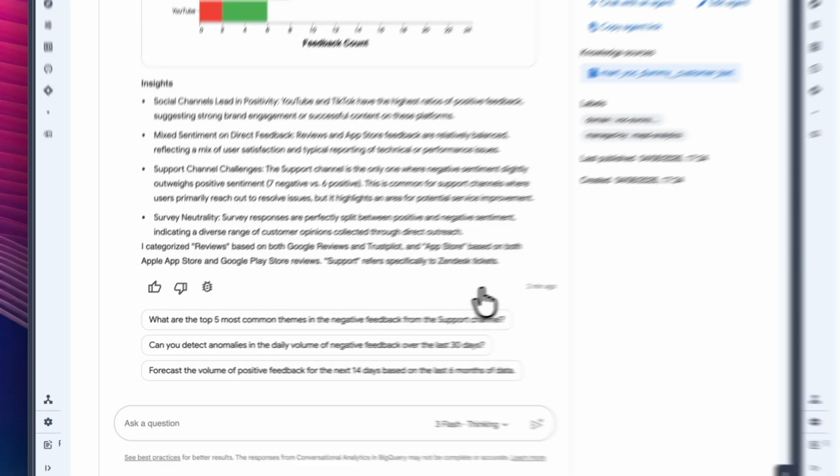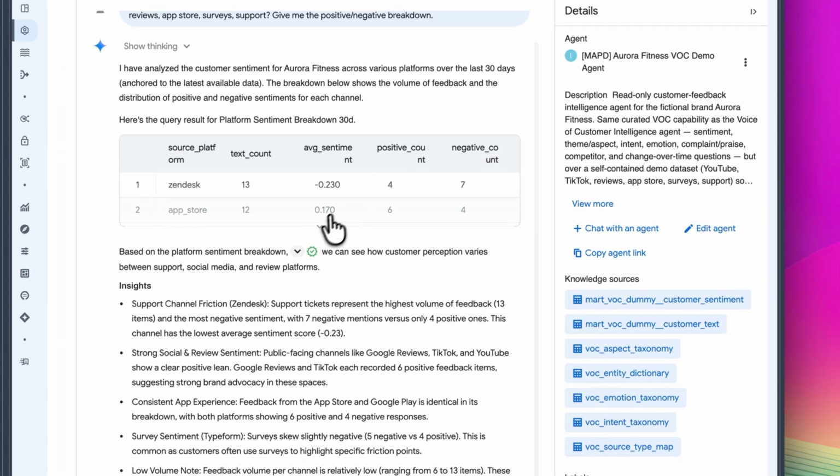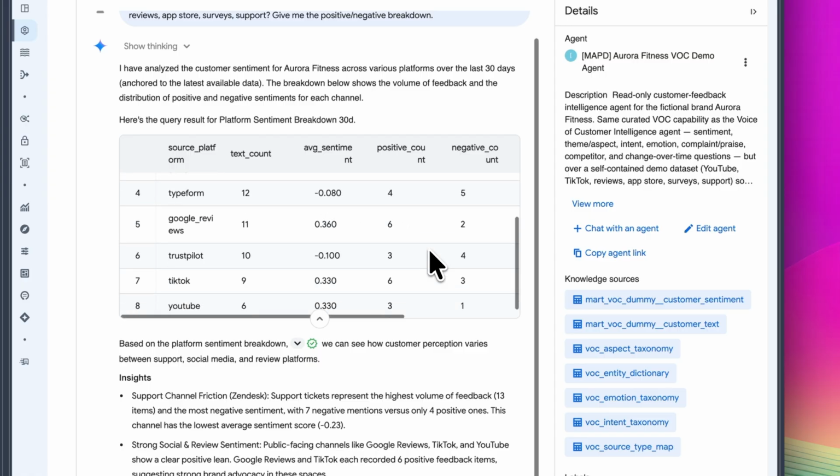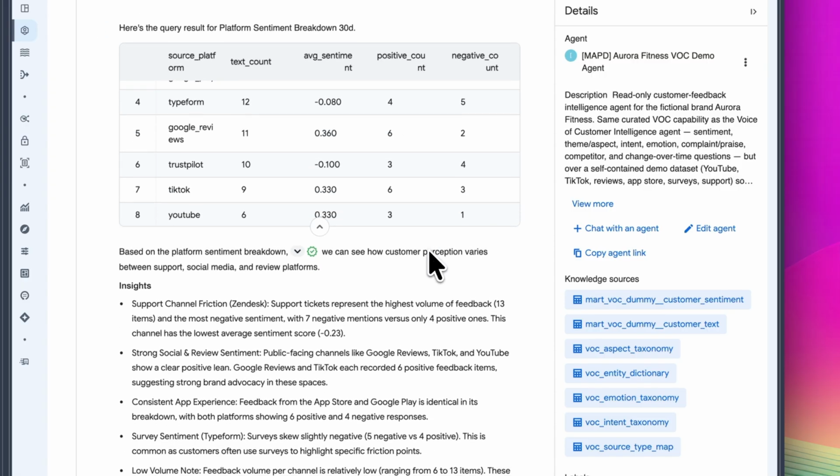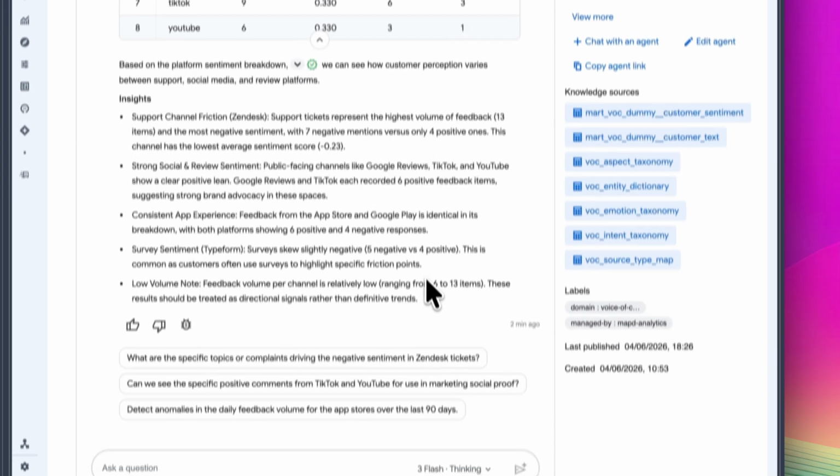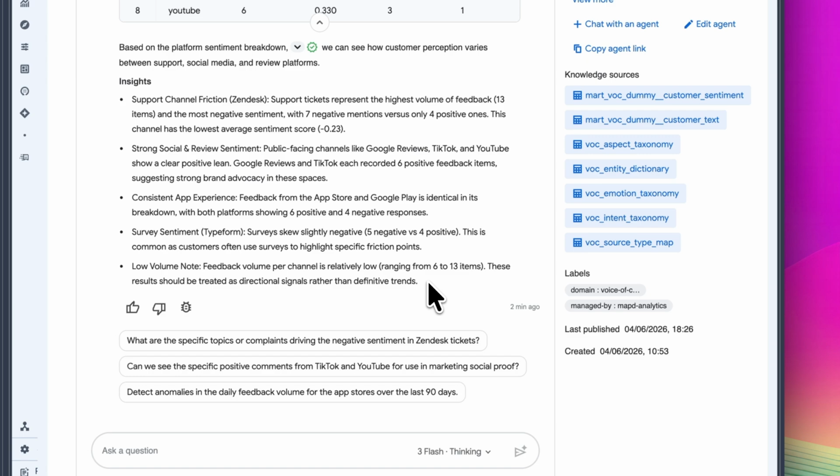For a marketing team, this means they can ask questions like, which channels are getting worse? What are customers unhappy about? Which competitors are we being compared to? What needs urgent review? What positive language can we reuse in campaigns? And they don't just get a generic summary, they get answers that are structured around the business.